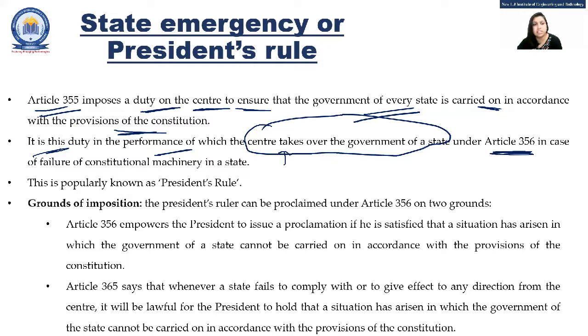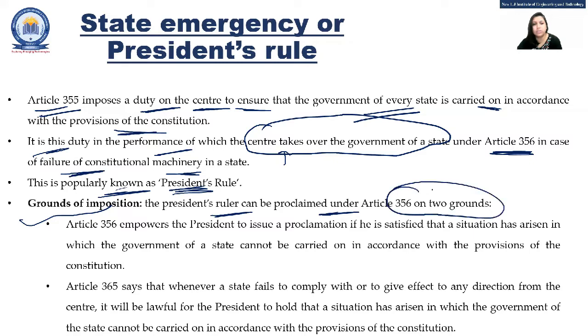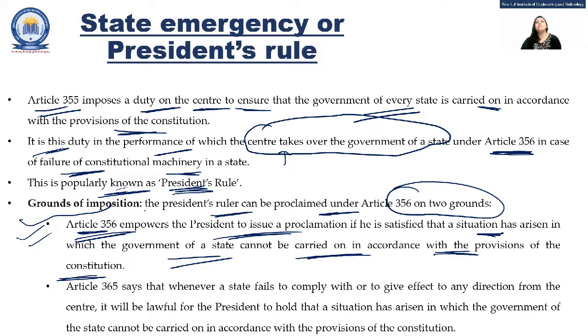Under Article 356, in case of failure of constitutional machinery, it is known as the president's rule. Now, which are the grounds for this imposition? The president's rule can be proclaimed under these grounds. Article 356 empowers the president to issue this state emergency where he or she feels that a situation has arisen in which the government of a state cannot be carried on in accordance with the provisions of the constitution. Article 356 says that the president may give this proclamation for the state emergency if he or she feels that the constitutional machinery has failed in the state.